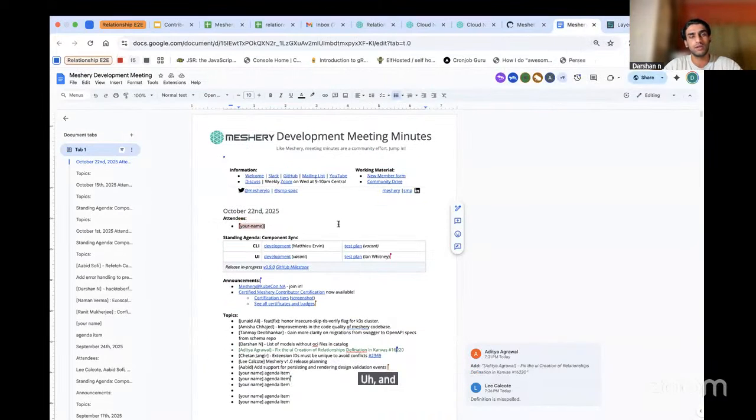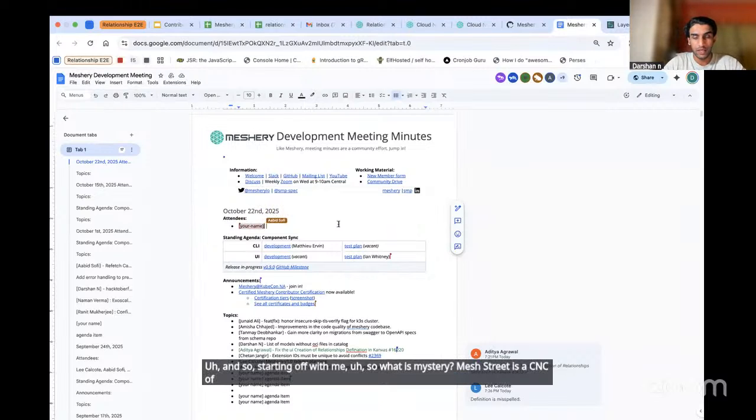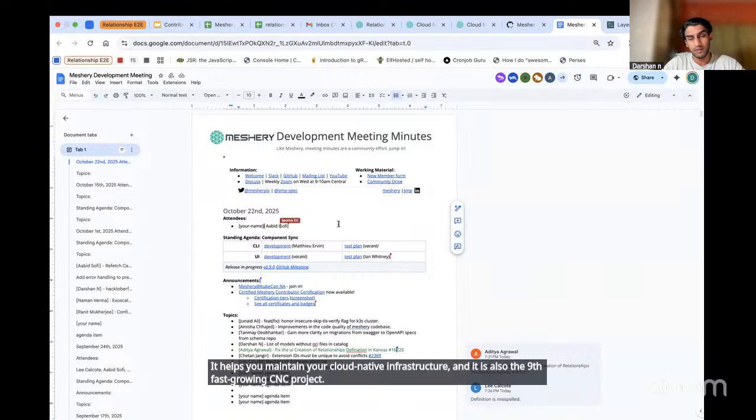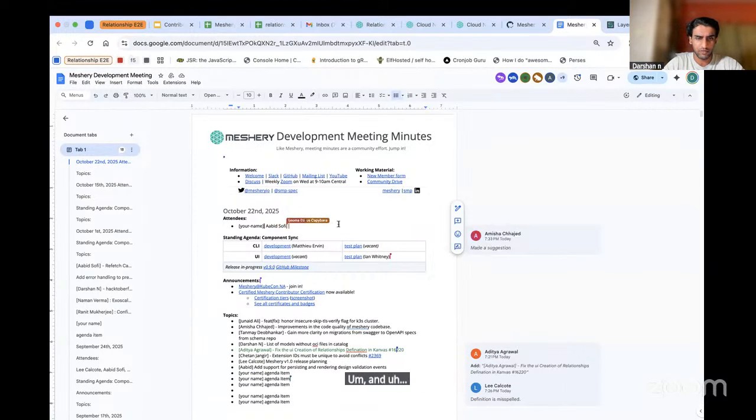And so starting off with me, what is Meshery? Meshery is a CNCF sandbox project. It helps you maintain your cloud native infrastructure, and it is also the 9th fastest growing CNCF project. And for more information about Meshery, please do check out the docs at layer5.io.